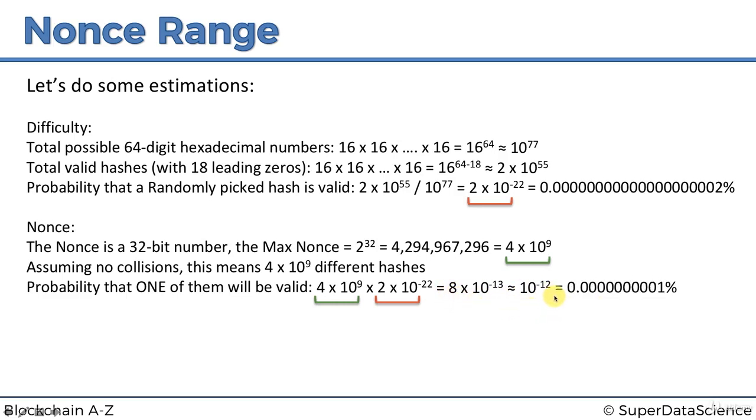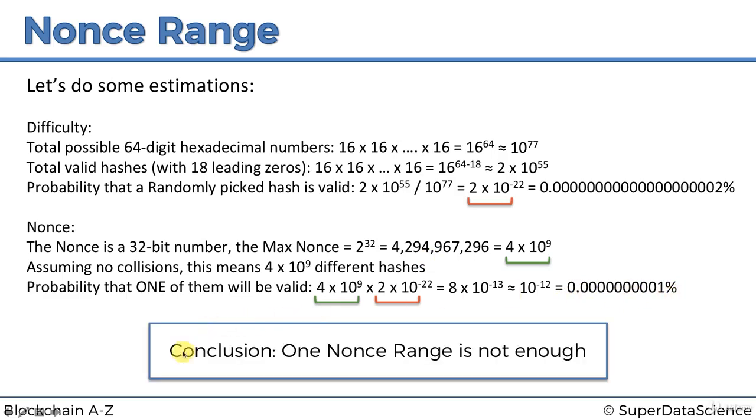And that gives us a 0.0000000001% chance. So it is tiny still. Basically, even if we go through the whole range of the nonce from 0 to 4 billion and something, this is still the likelihood that we will find a solution to our cryptographic puzzle. So the conclusion here is that one nonce range is not enough. Even if you go through the whole nonce, you are still very unlikely to find a golden nonce.